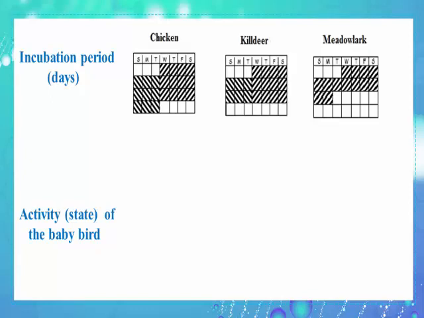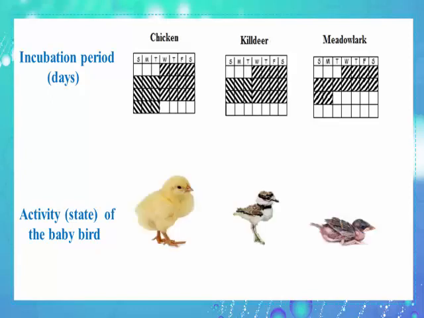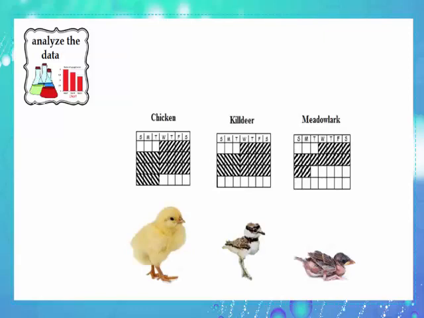So we prepare a calendar for the incubation period of each bird, and we observe the activity or the state of every young of these birds. When all the data is collected, now it's time to analyze this data.